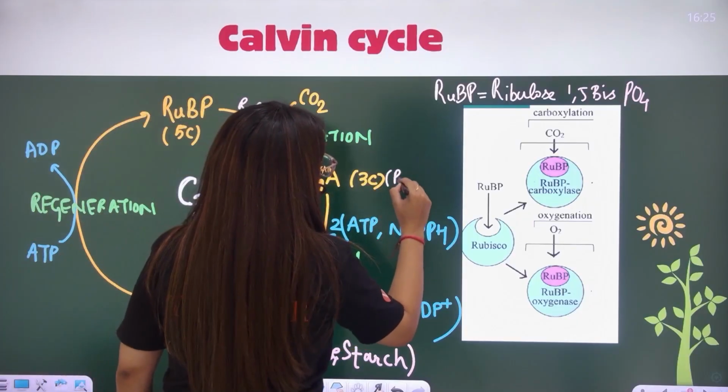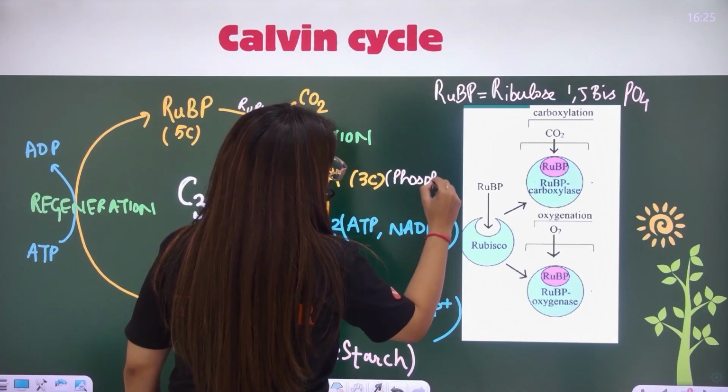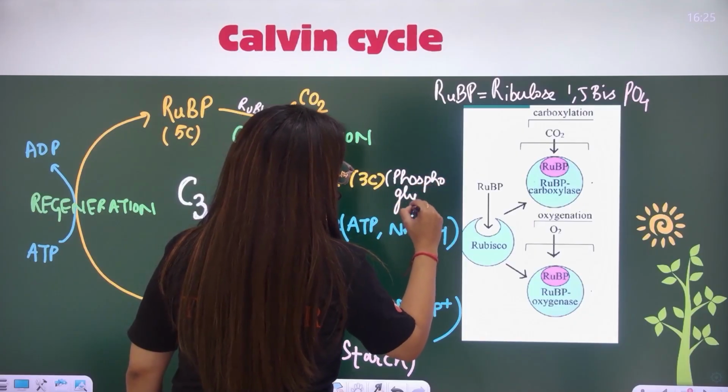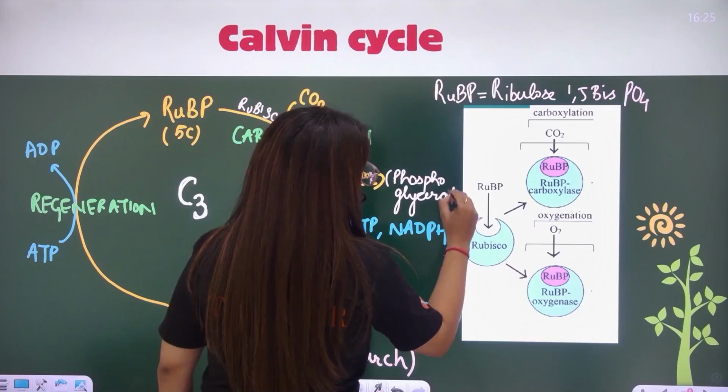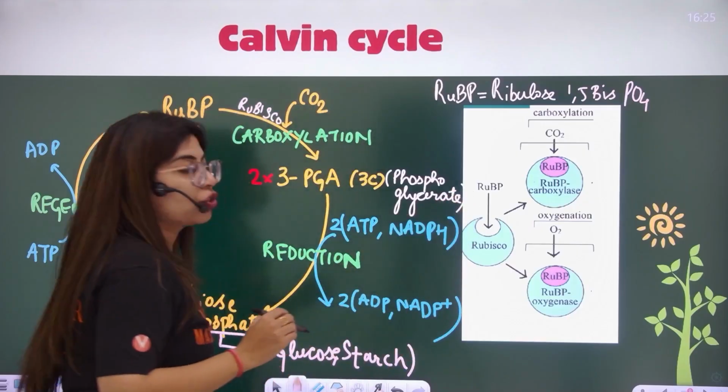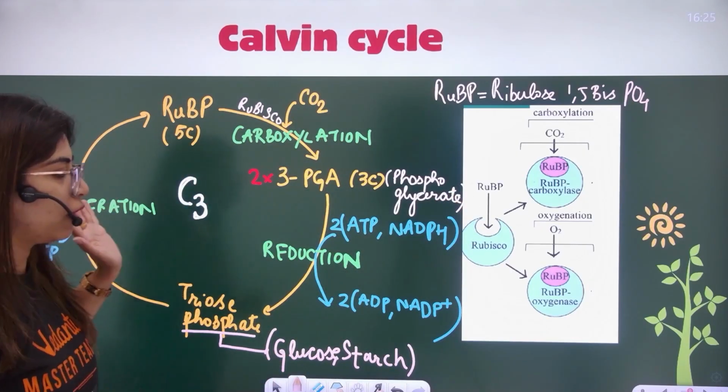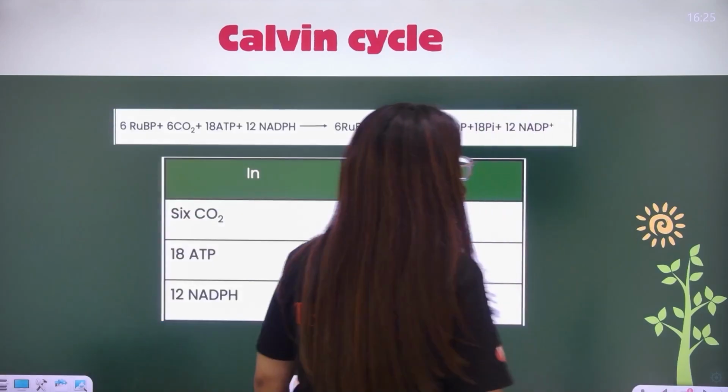What is PGA? PGA is phosphoglycerate. The full form is what? Phosphoglycerate. So this is your C3 cycle, everyone, which is in front of you. Very, very simple.